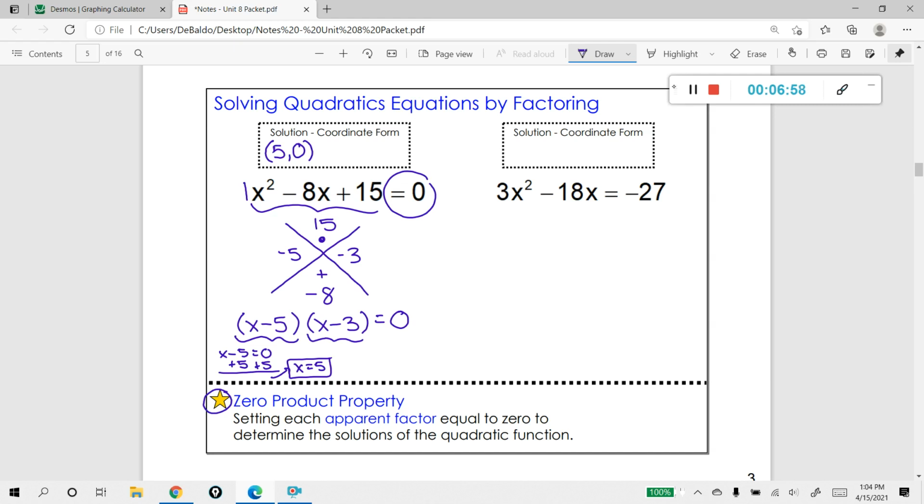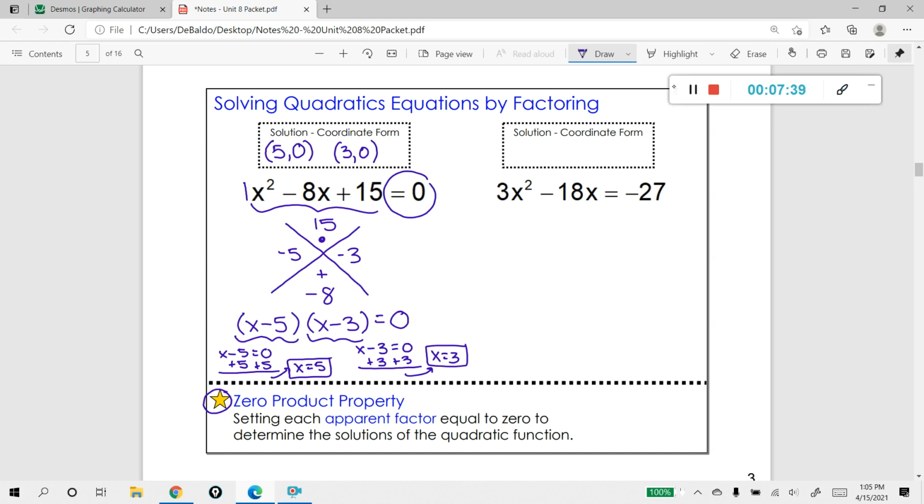My other one is going to be found by taking my other apparent factor, and I'm going to set that equal to 0 as well. That's going to give me x is equal to 3. That is my other solution. I'll go ahead and write that one in coordinate form as well. If I were to take this quadratic equation and put it into Desmos and graph it, it would pass through the x-axis at 5 and 3. And that's how you factor and solve for the solutions. Let's go ahead and try another one.